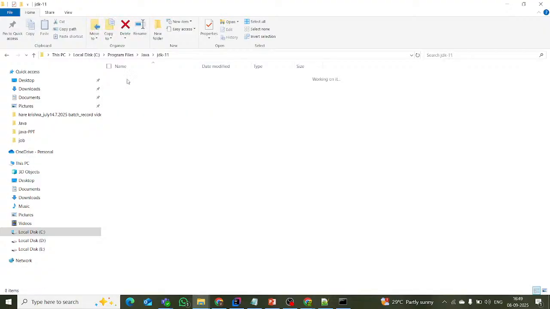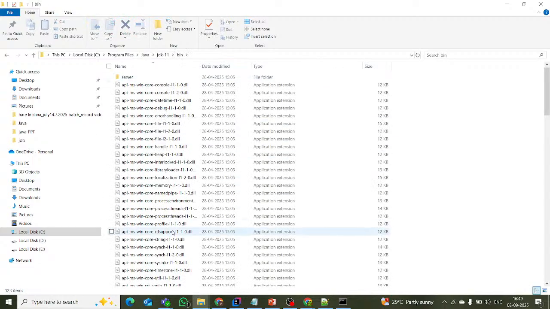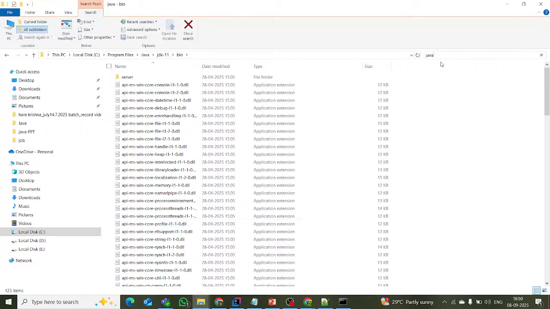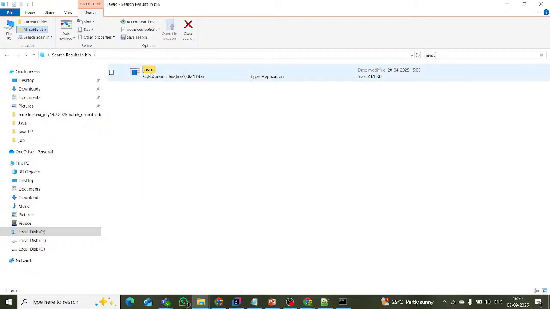If you expand this one, we have folders: bin, conf, and so on. Go to the bin. In the bin, there are some softwares, right? Just search with Control F, javac. See now, Java compiler. javac stands for Java compiler.